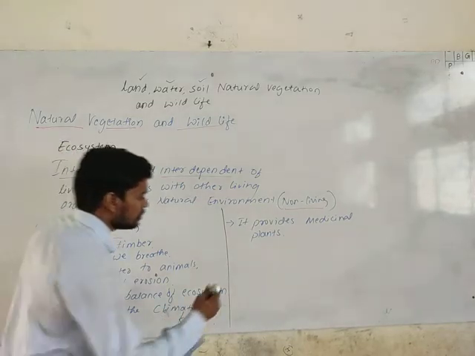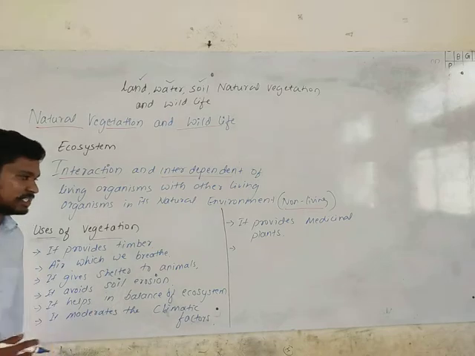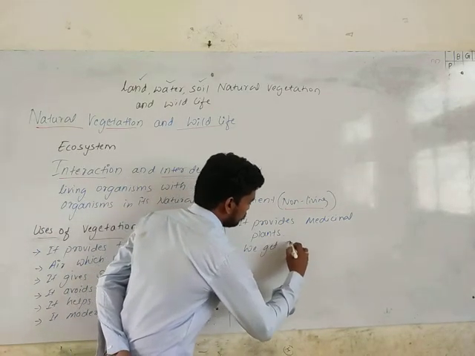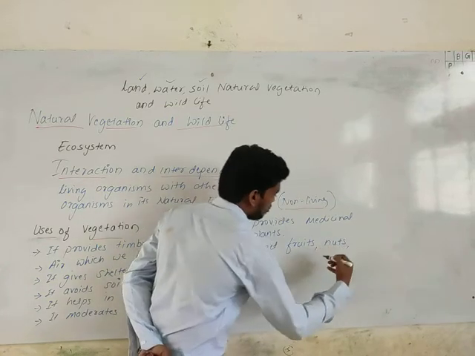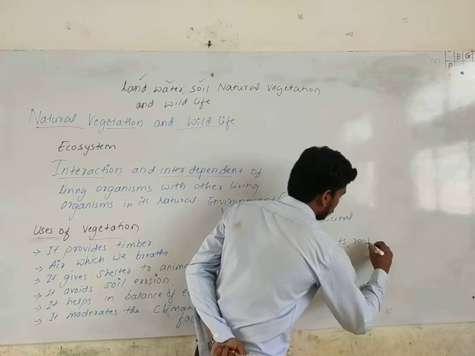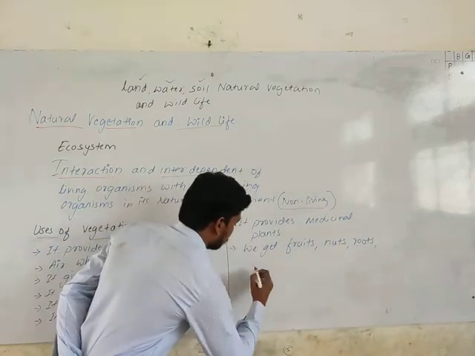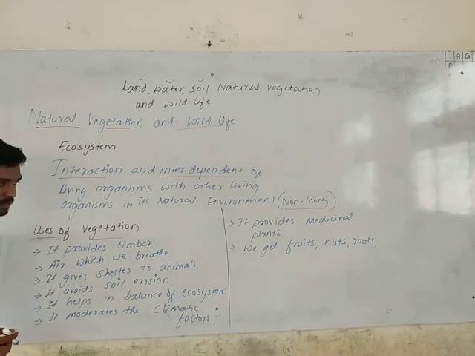And other basic uses we are getting from this natural vegetation, like we get fruits, nuts, then roots. These are the things we are getting from natural vegetations.